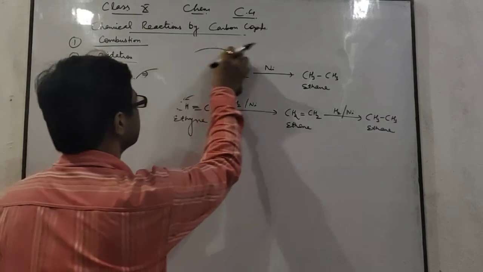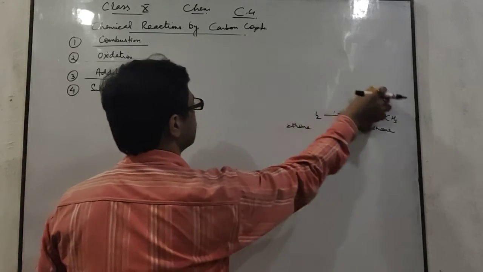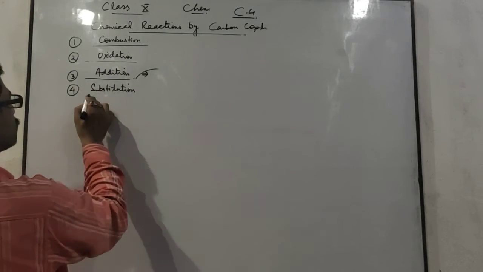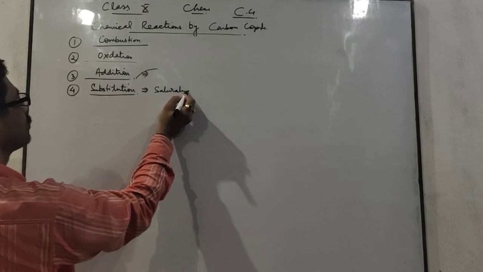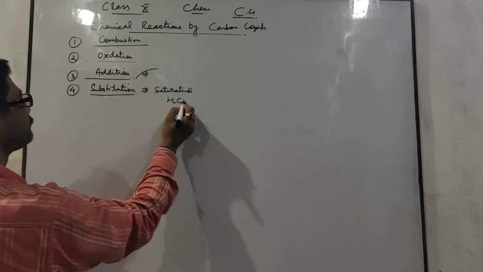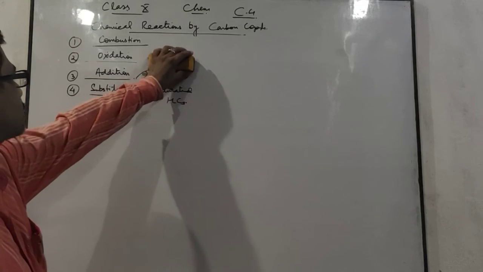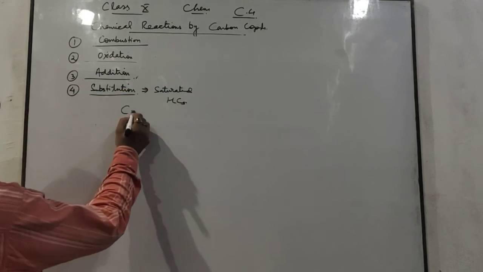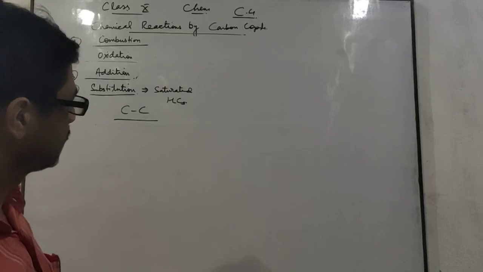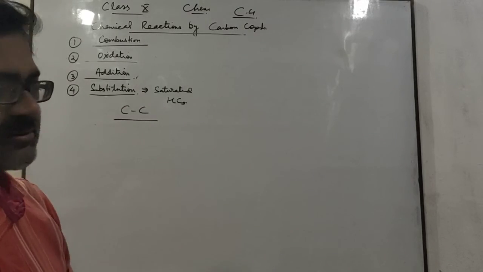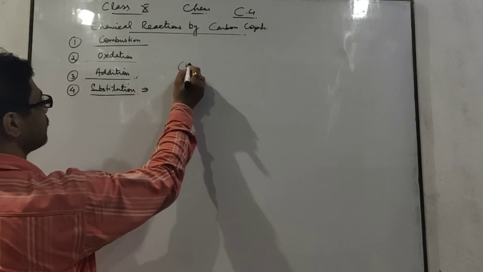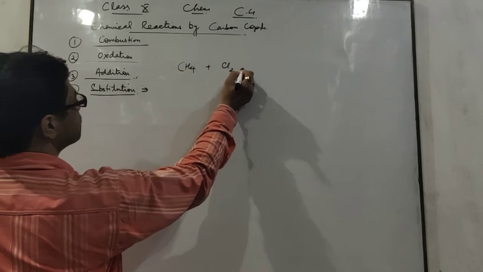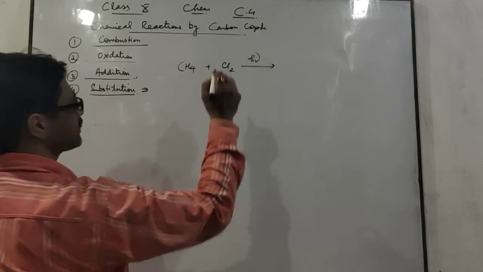Now at last I am going to discuss the substitution reactions, which are shown by only saturated hydrocarbons. Those compounds which have single bonds between carbon atoms give substitution reactions. In these reactions, like methane reacts with chlorine in presence of sunlight.